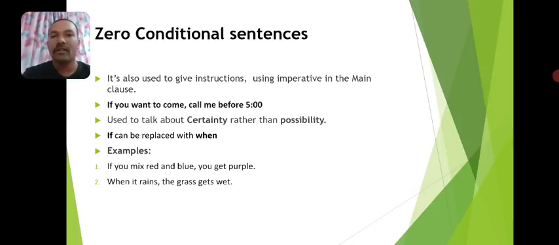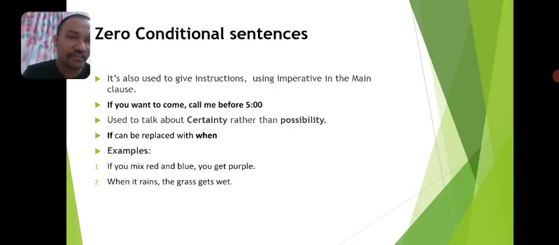When someone thinks there is certainty, there is 100% guarantee the result will take place, we have to use zero conditional sentence. So we use this sentence structure for certainty rather than possibility. Possibility means the result may take place or may not take place. So we use zero conditional sentence only in situations where there is a 100% guarantee for the result.